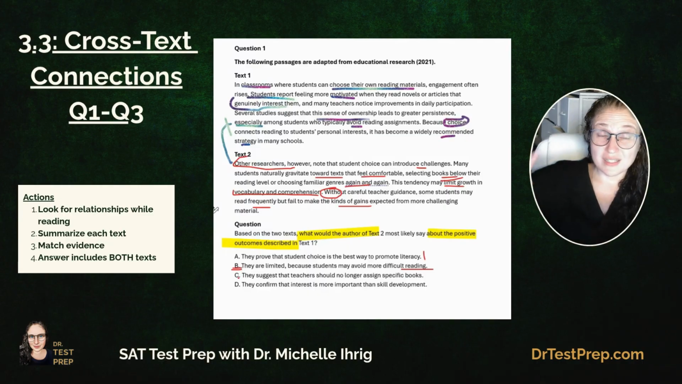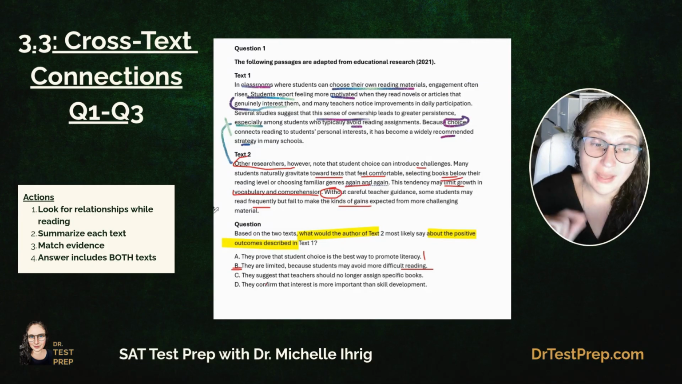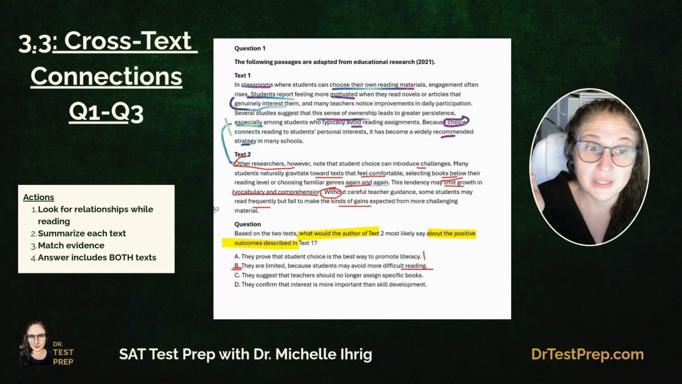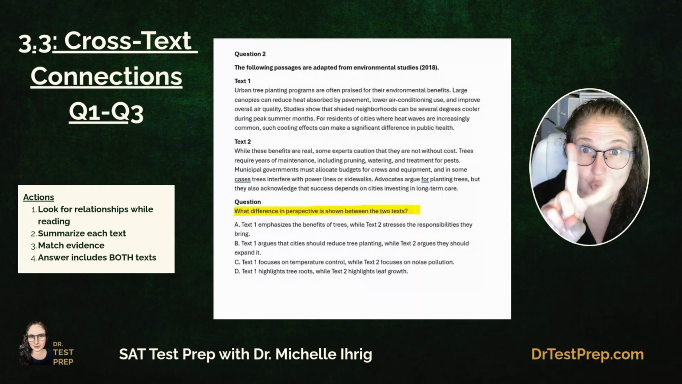Notice if they asked what was text 1 about, then A would relate to text 1, C kind of relates to text 1, and D kind of relates to text 1. But we want to know what 2 thinks of 1, and that's why it's important to do the critical piece. All right. Here we're going to say what difference in perspective is shown between the two texts.